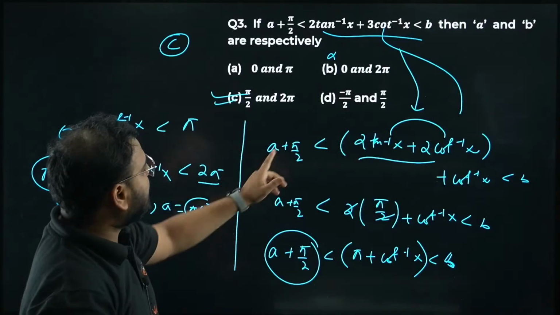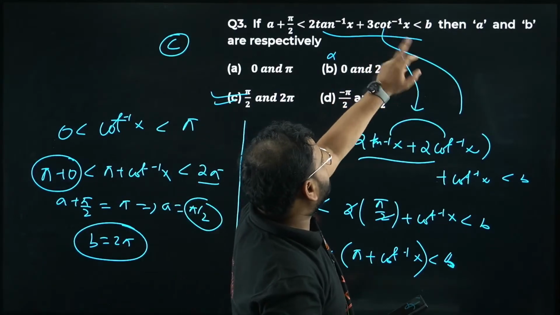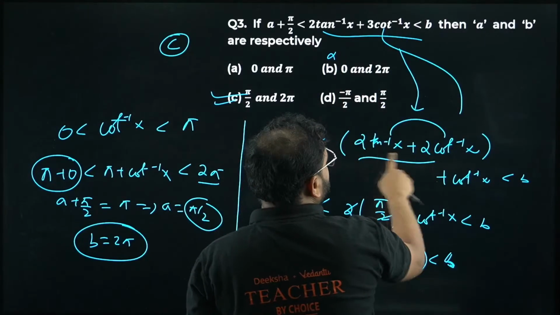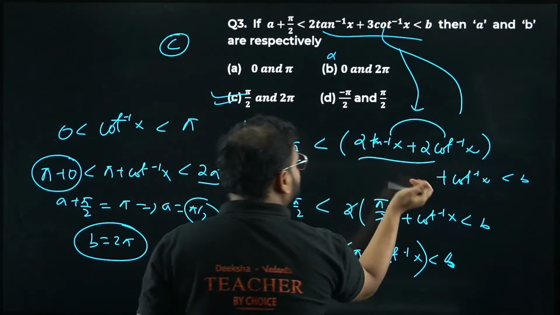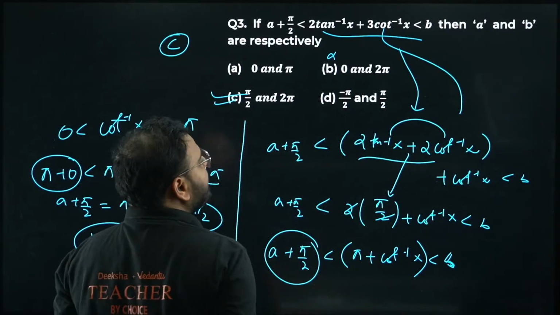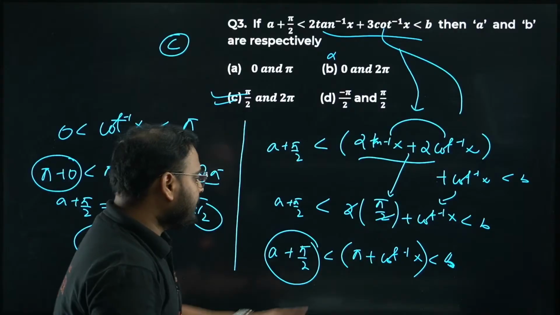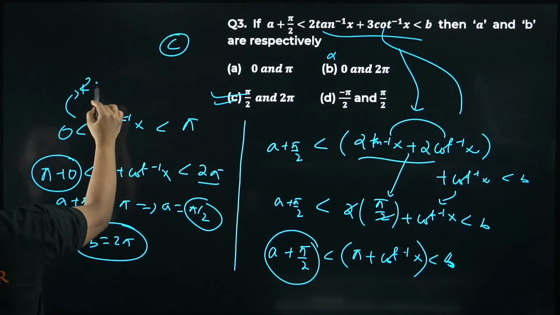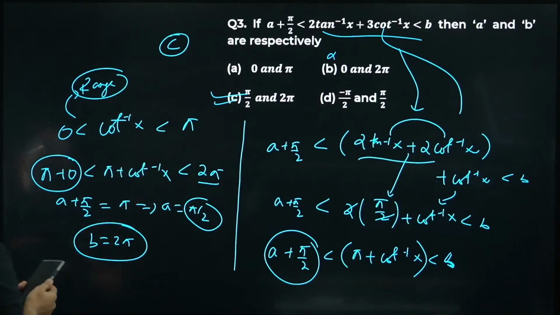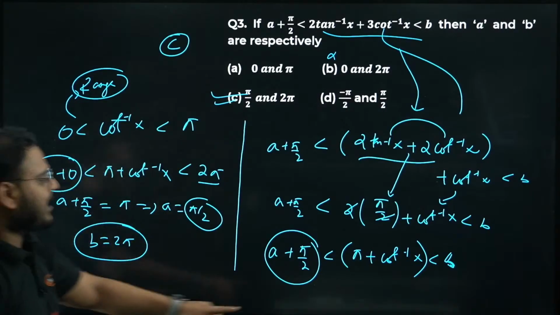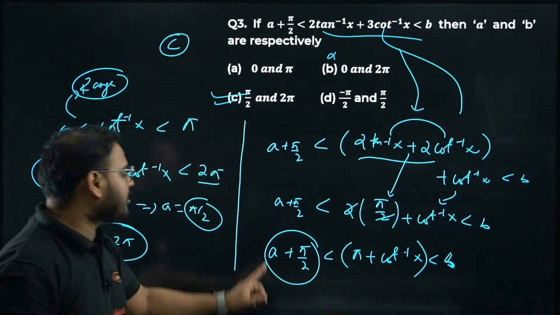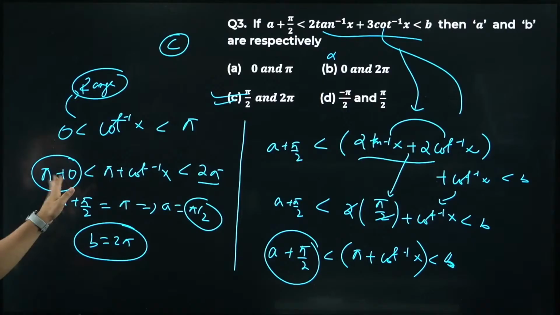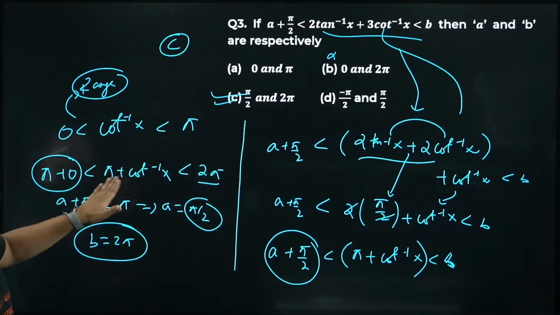And for somebody who's asking the 3rd one, please break cot inverse in terms of 2 cot inverse plus cot inverse. Over here you can take 2 common, you get tan inverse plus cot inverse of x. That is nothing but pi by 2 into 2. This remains as it is. It will become pi plus cot inverse of x. This is the range of cot inverse of x. I have a relation for cot inverse of x, but I want the result for pi, because I want the value of a and b. So I have to add pi on all sides. Adding pi plus 0 is pi, pi plus pi is 2 pi, and this will become pi plus cot inverse of x.